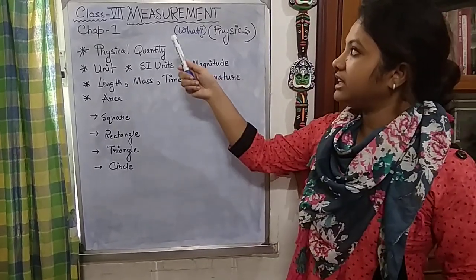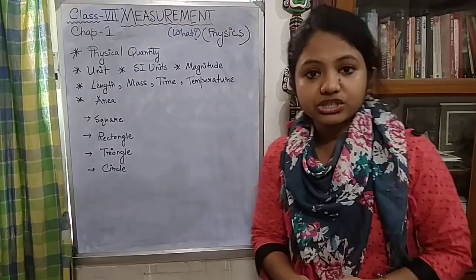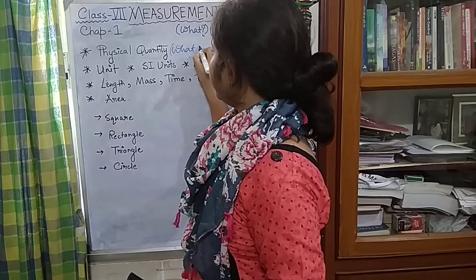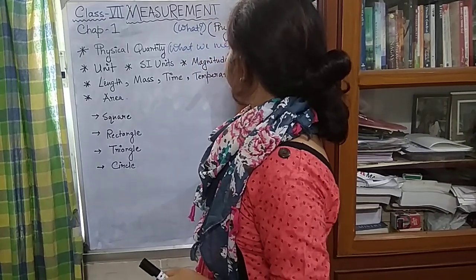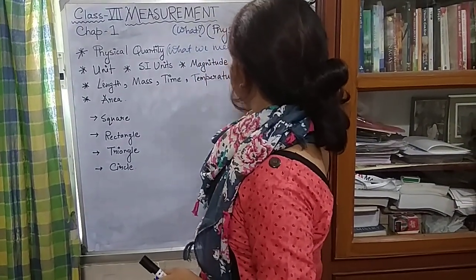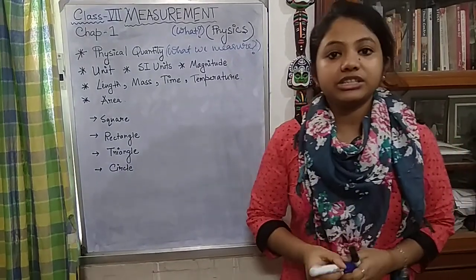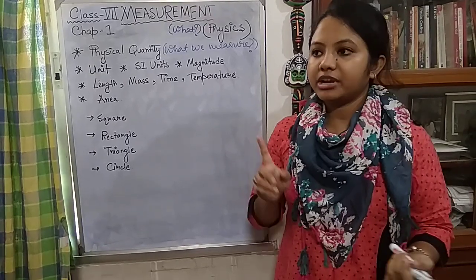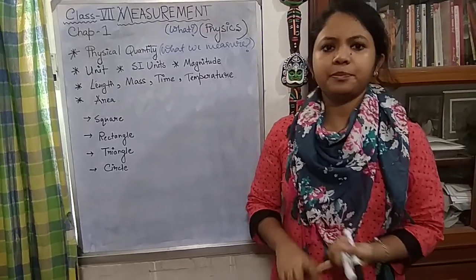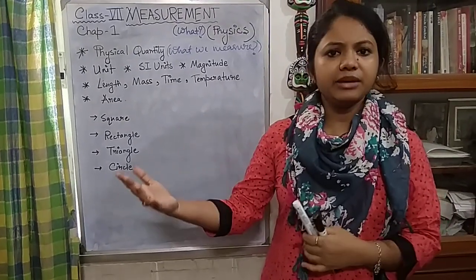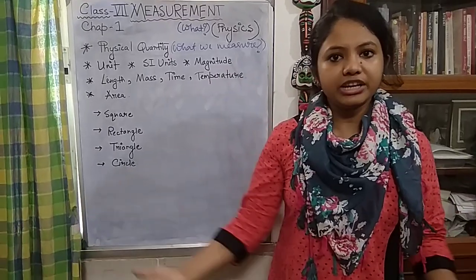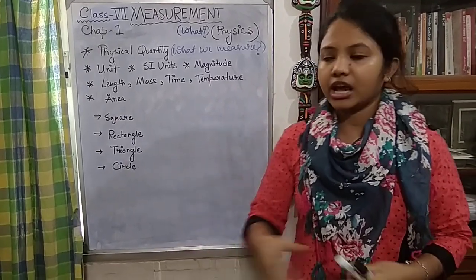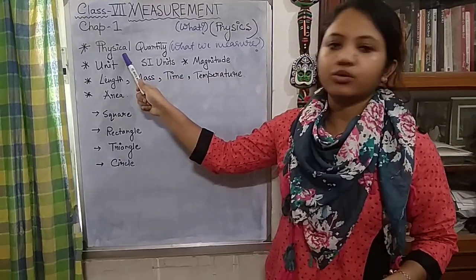Then what is this measurement? What are we measuring? Basically, we are measuring height, distance, speed, time. Many things we can measure, right? So all these things that relate to everyday life are physical quantities.